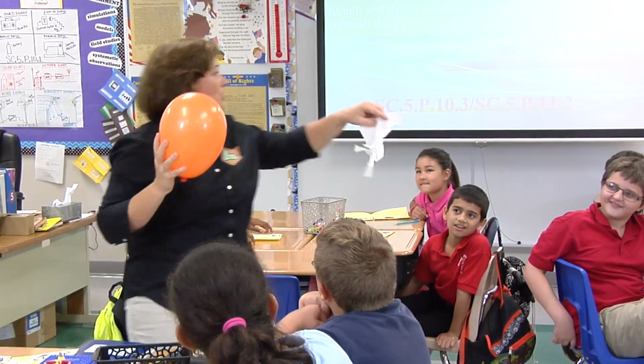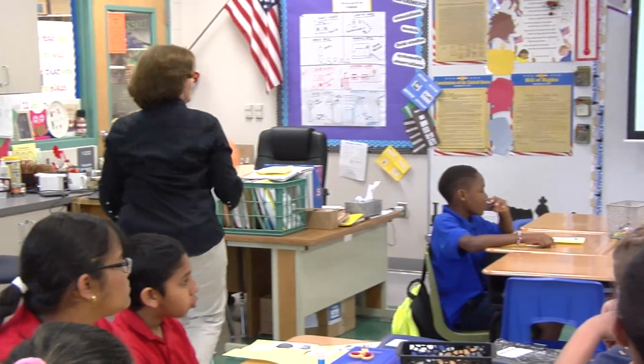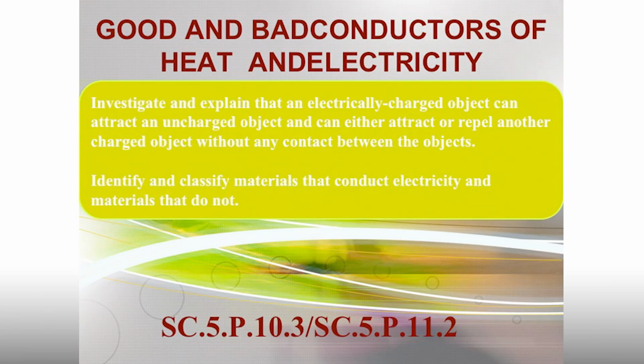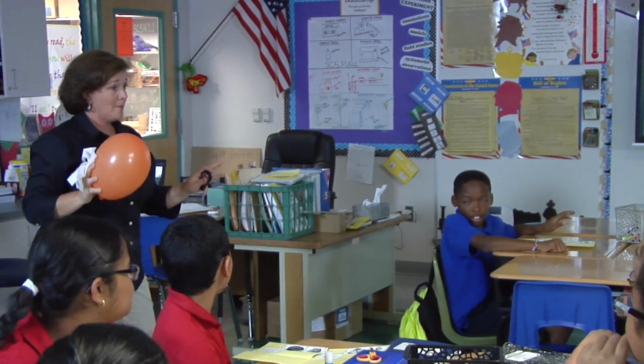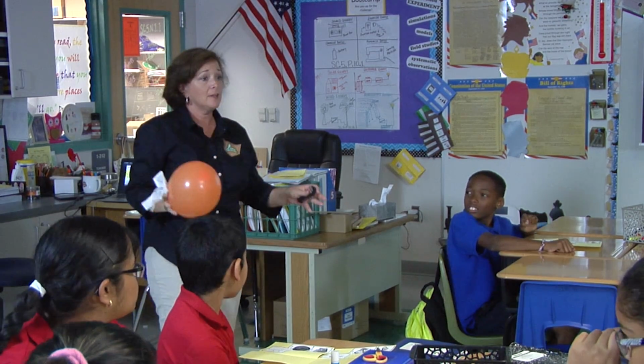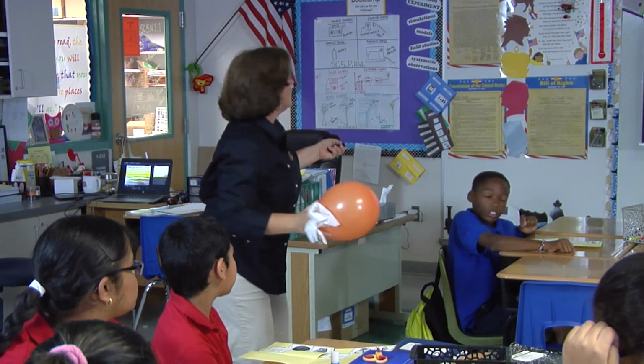No. So let's look at this standard again. Can you turn that light off again? Let's read it again. Investigate and explain that an electrically charged object can attract an uncharged object and can either attract or repel another charged object without any contact between the objects. Cool, huh? So we're going to learn a little bit more about that later, how to make another electrically charged object.